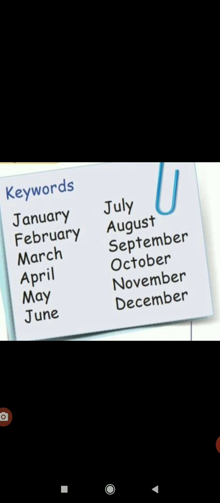There are January, February, March, April, May, June, July, August, September, October, November, and December. Now we will read the spelling.